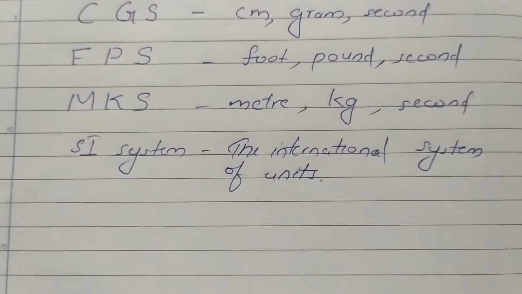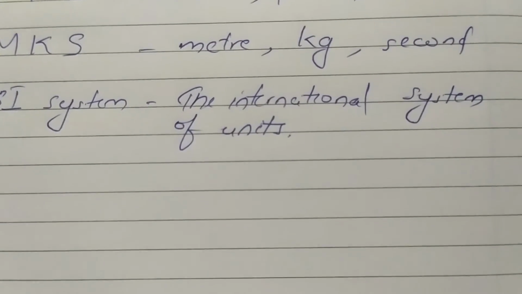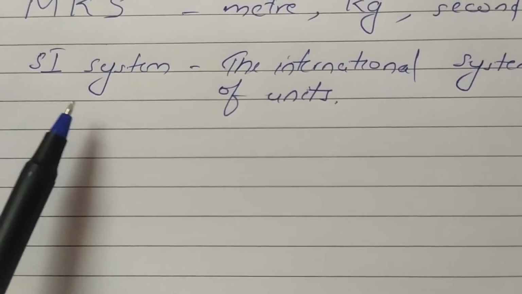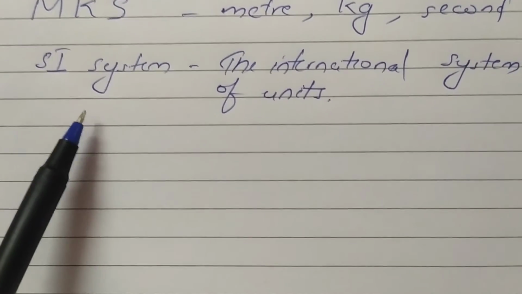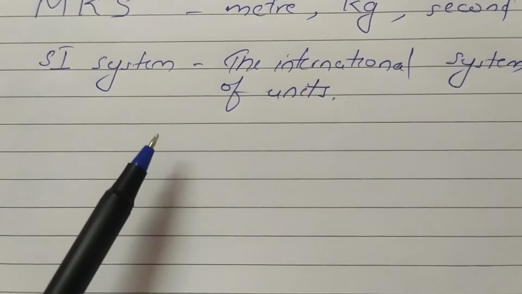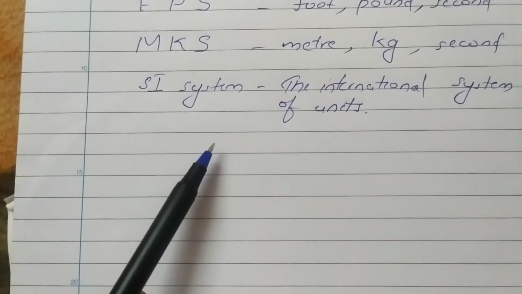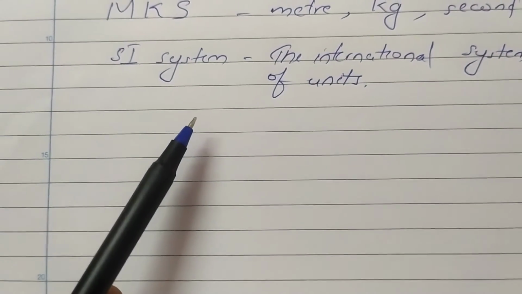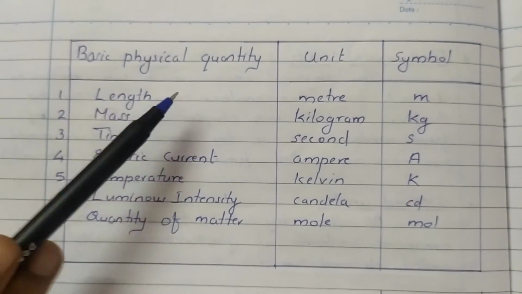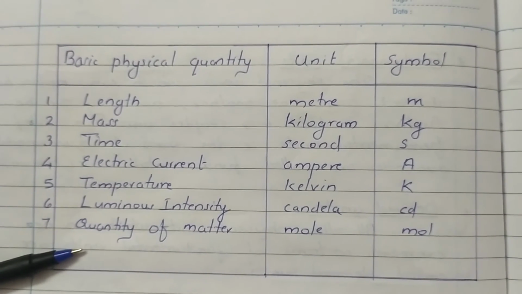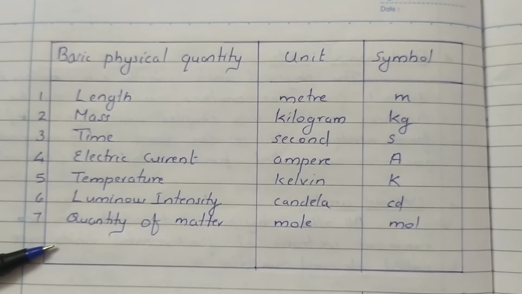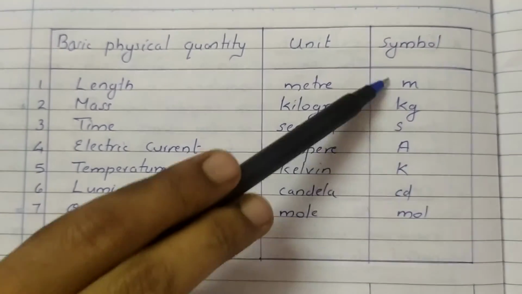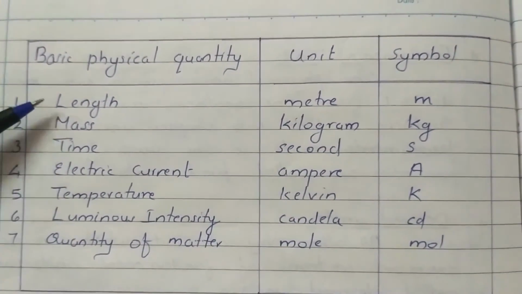Now, SI system of units, you all know about this. This is the internationally accepted system of units. In that we have 7 fundamental quantities and their units. Along with that we have 2 supplementary units also. In this table you can see 7 basic physical quantities are written there. Fundamental quantities are written there. In the next column you can see the units, then in the next column you can see the symbol. We can go through each one.